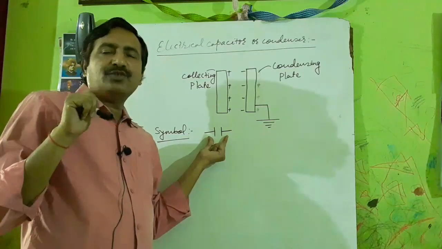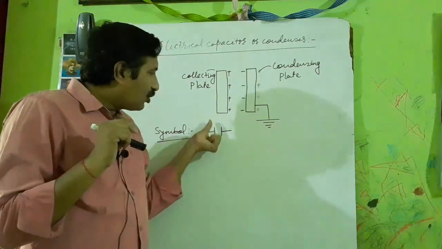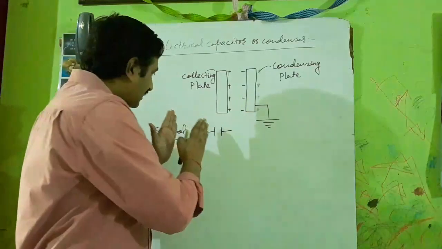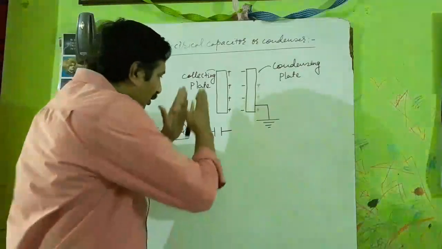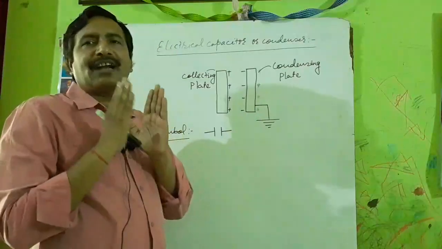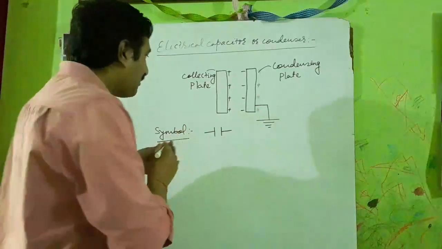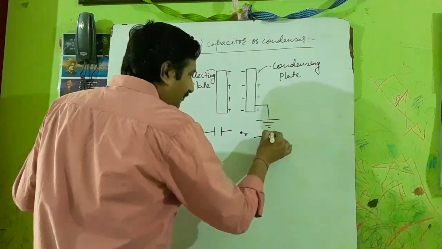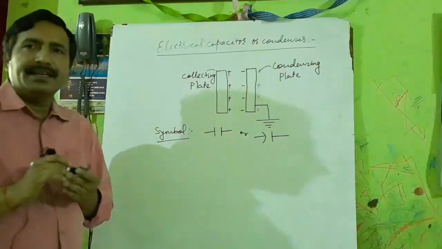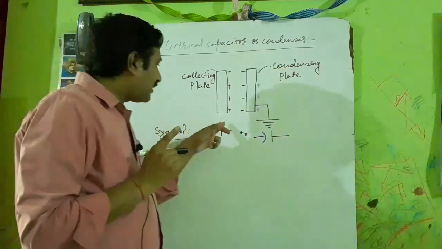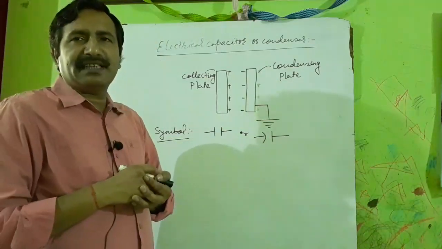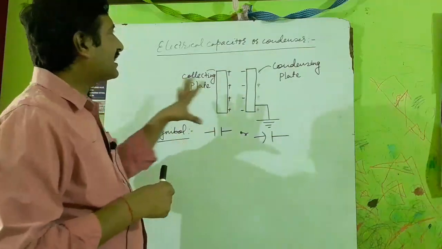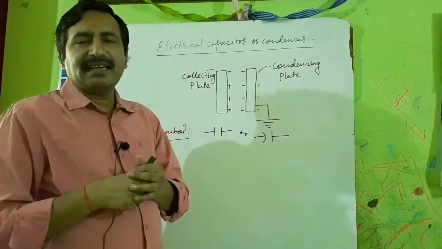Yes, but there one line was longer than the other, and that represented an electric cell. In the case of an electric capacitor, both vertical lines are of equal height, or it is also represented like this. It is not predefined which one will be positive and which negative. It will depend upon the situation. So this is the electrical capacitor or condenser.